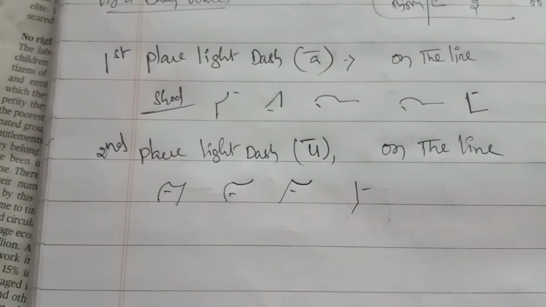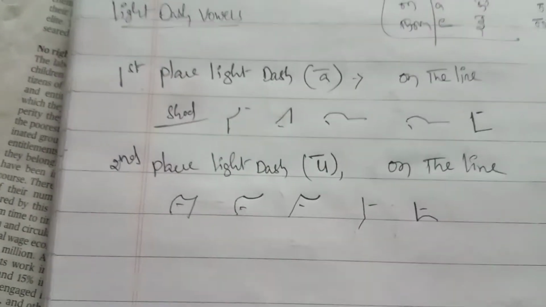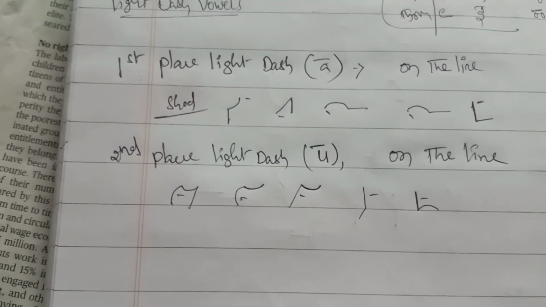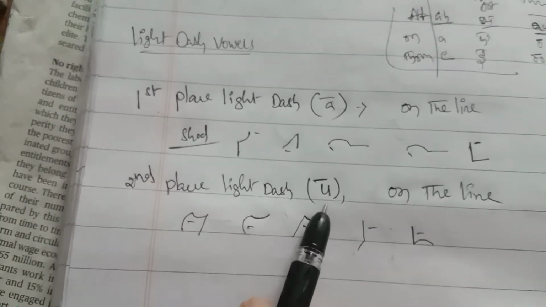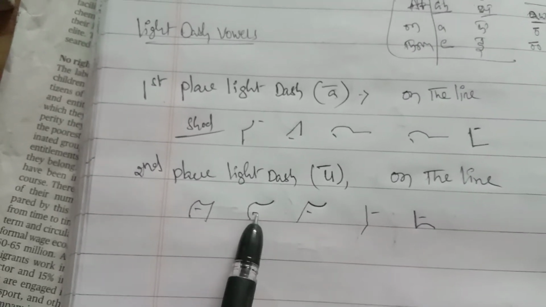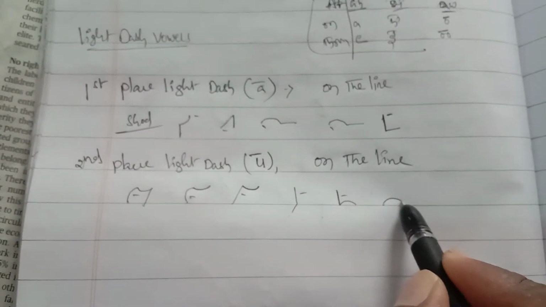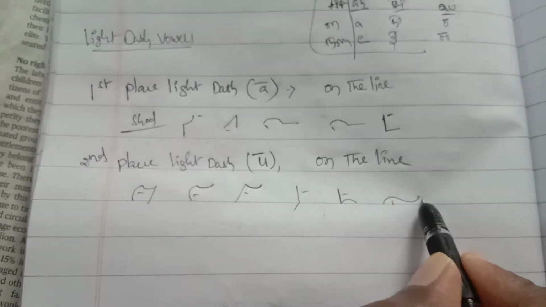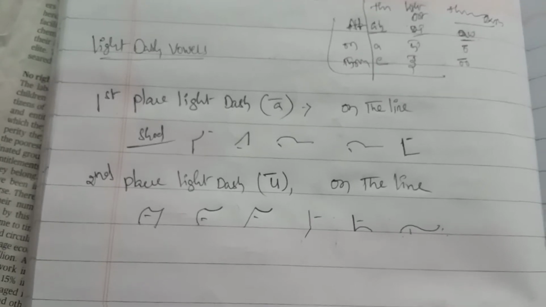Dumb: D M. Clear? Here second place light dash represents U pronunciation, written on the line. Lunch, lung, rung, touch, dumb. Money, man: here U pronunciation is there, N followed by E sound. These are second place light dash U sounds.